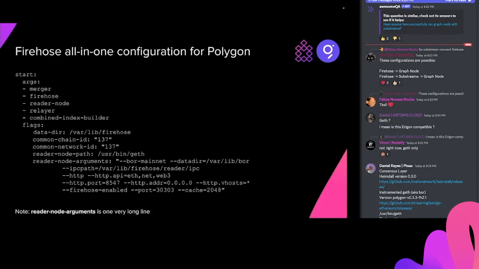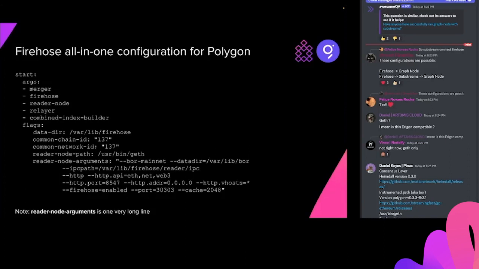You can see at the start, what has the word start? The start means that's the piece of Firehose we're going to run. Firehose has a bunch of subcommands, and the start subcommand is the one that actually executes everything. So we're going to configure start, and we're going to run a bunch of different modules: the merger, the Firehose, the reader node, the relayer, and the index builder. If you remember the diagram from a couple of minutes ago, that was all the pieces on the diagram. So we're going to run all of those components in one Firehose binary.